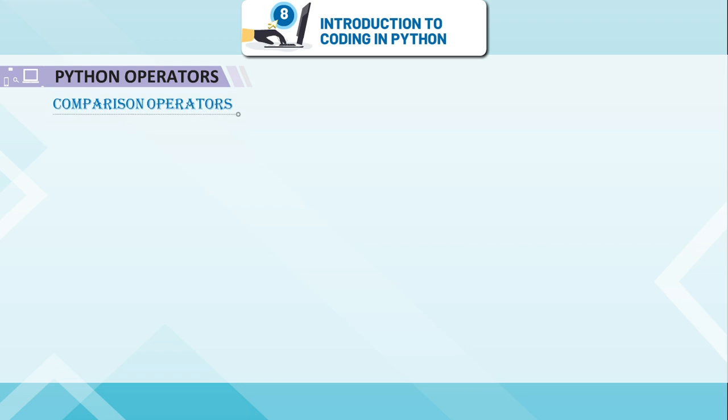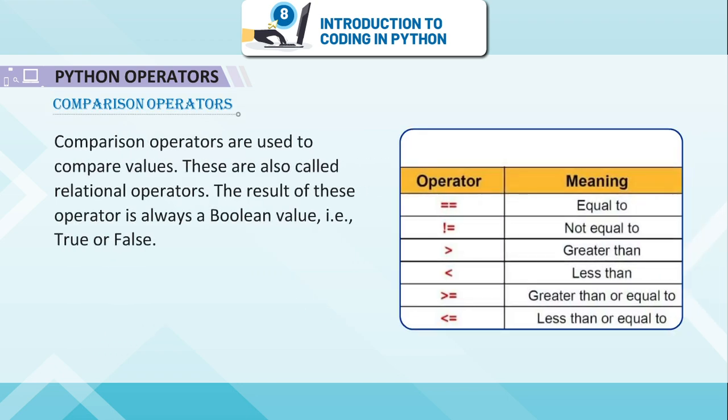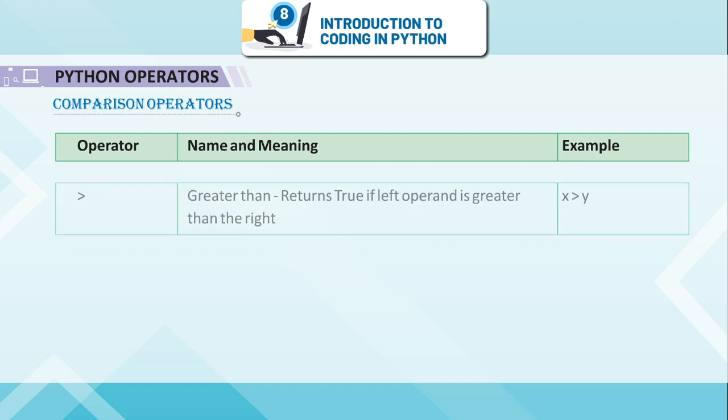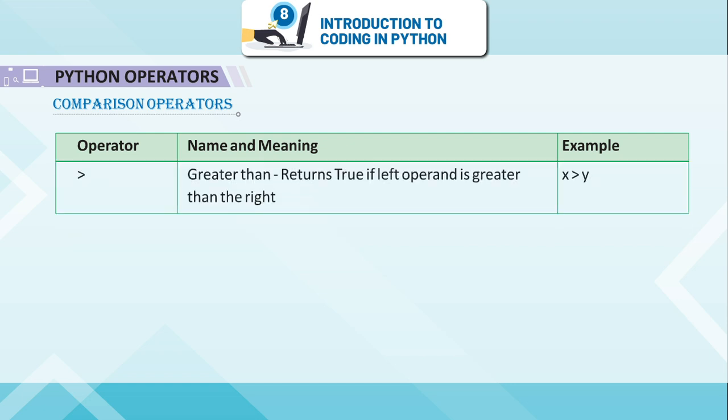Comparison operators. Comparison operators are used to compare values. These are called relational operators. The result of these operators is always a Boolean value, that is true or false. Operator, name and meaning, example. Greater than returns true if left operand is greater than the right, x is greater than y.